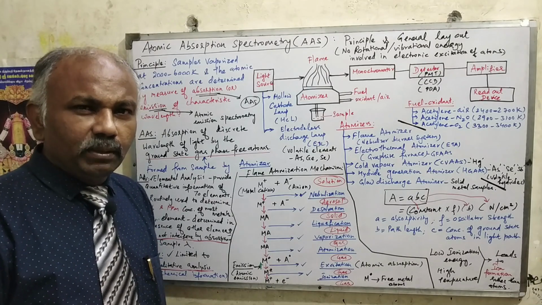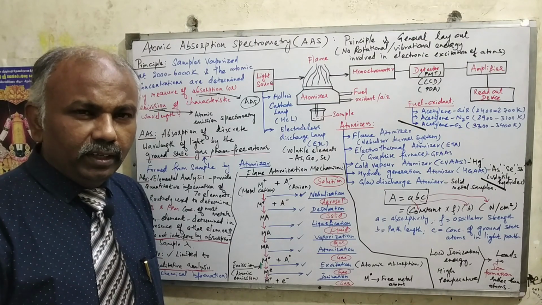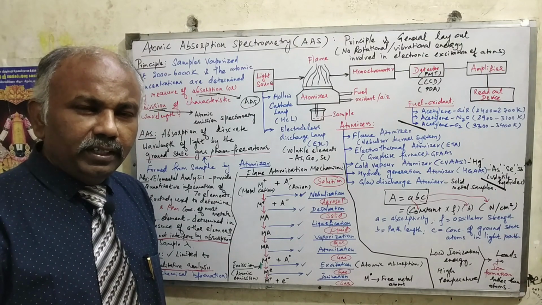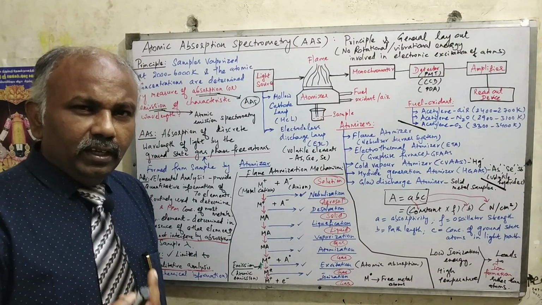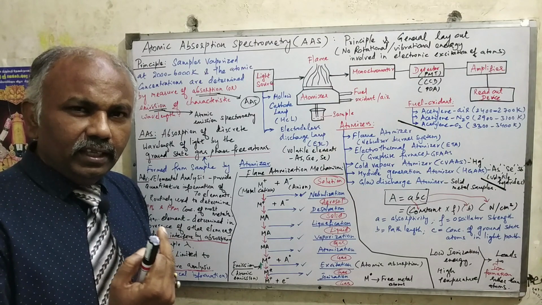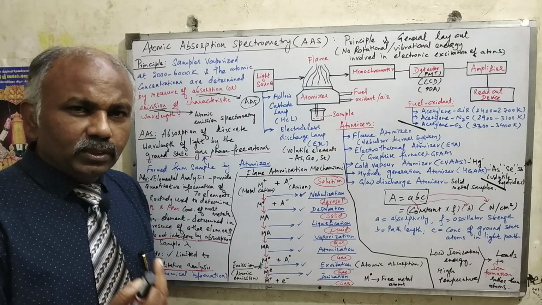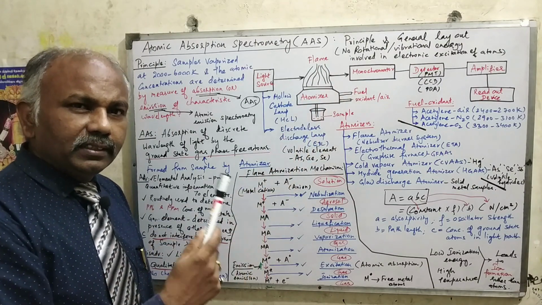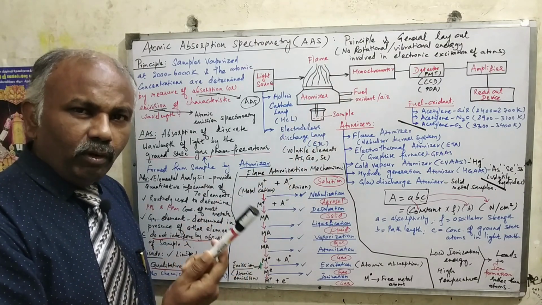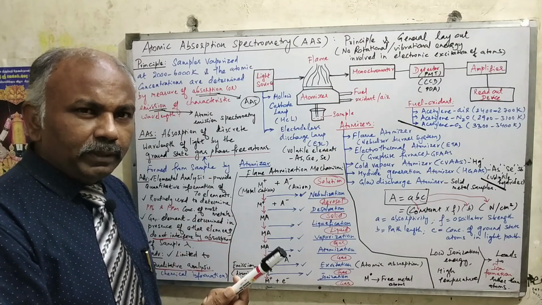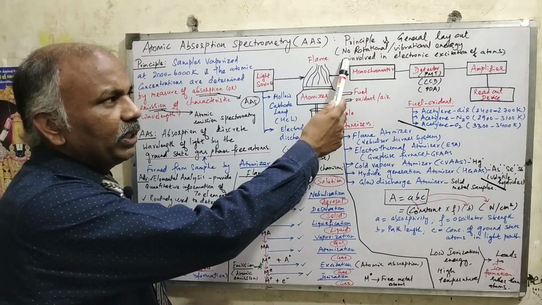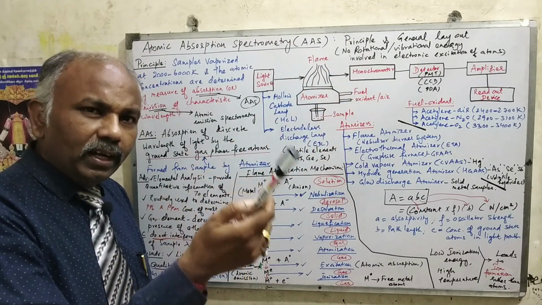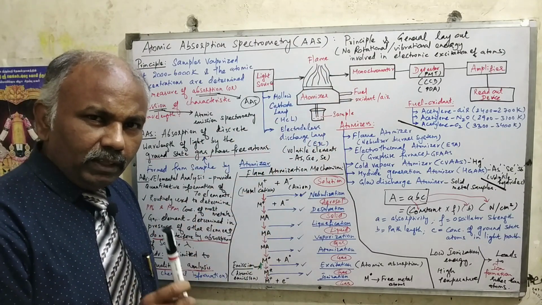Today I am going to discuss the principle of atomic absorption spectrometry. What is atomic absorption spectrometry? It is just like your UV spectroscopy where molecules are concerned. Here we are concerned with atoms. In case of molecules there is a rotation followed by vibration followed by electronic excitation. But in case of atoms, there is no rotation, no vibration. Directly the electronic transition will be moving from one state to another state. So that is the basic principle of atomic spectrometry.